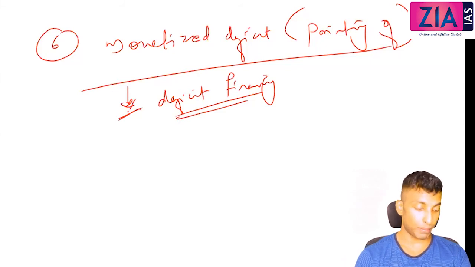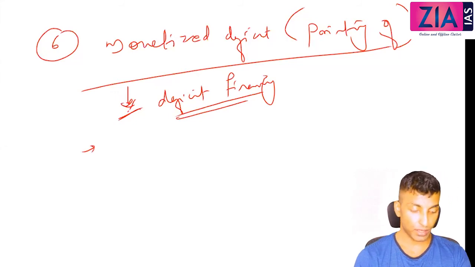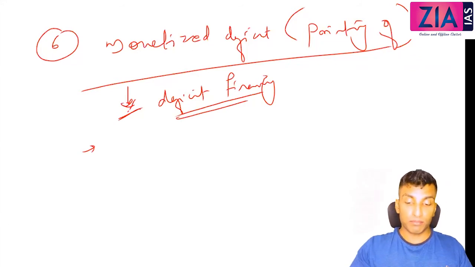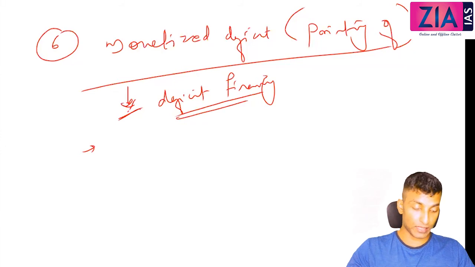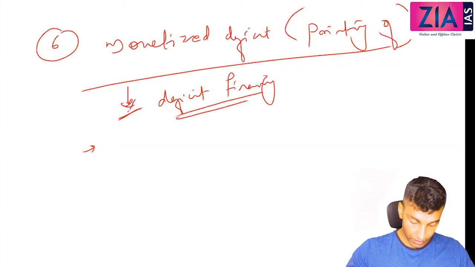So just write here, it measures borrowings of the government from the central bank during a financial year.